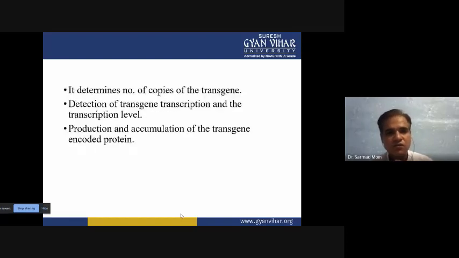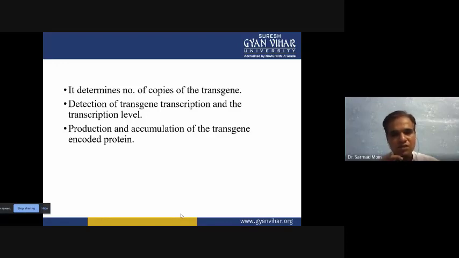Now, the number of copies of the transgene is also a very important factor. If we are able to transfer more copies of the gene, the expression level will be higher. If more copies are transferred into the nucleus, then it can produce more protein. So whether the transgenic plant has more copies or fewer copies is very important.